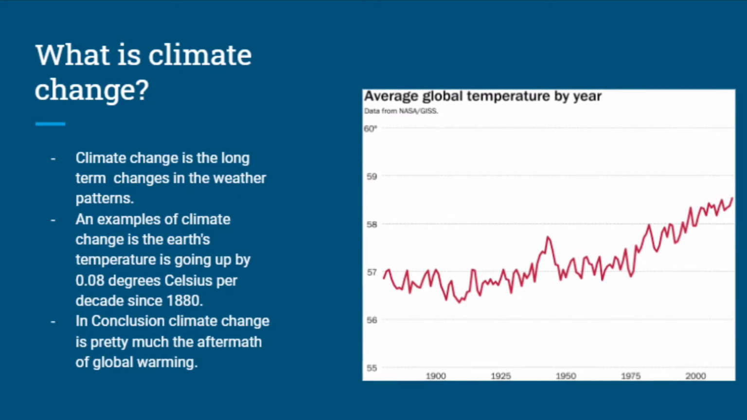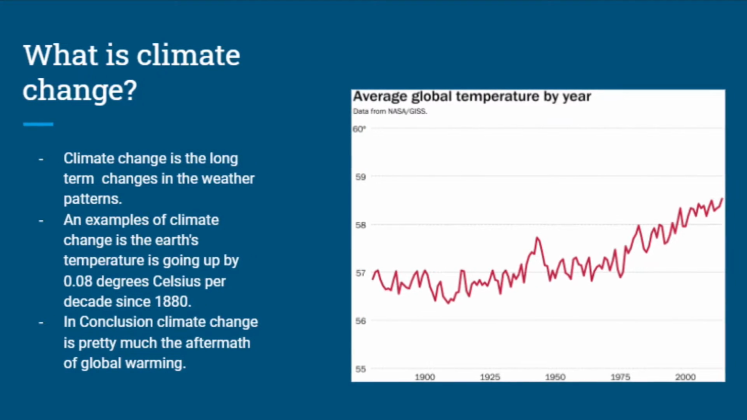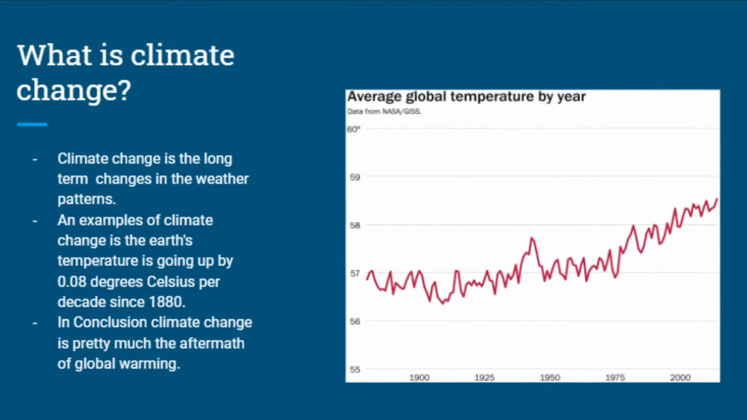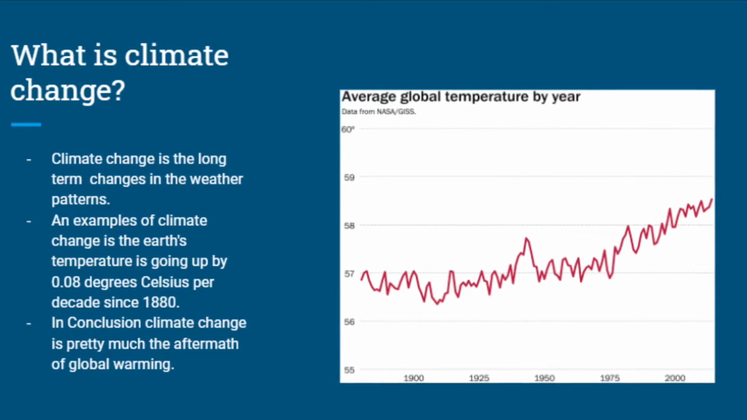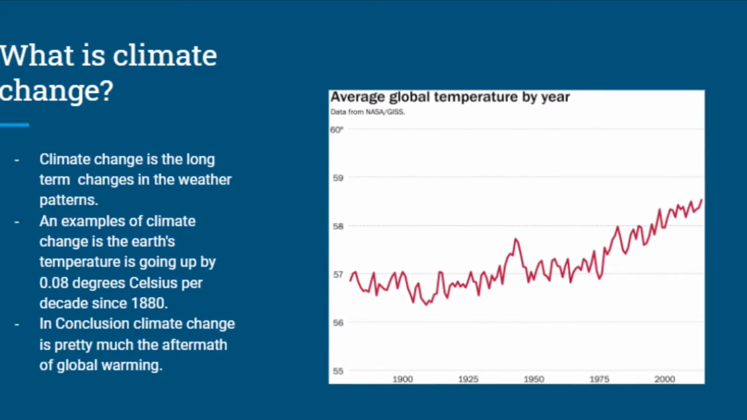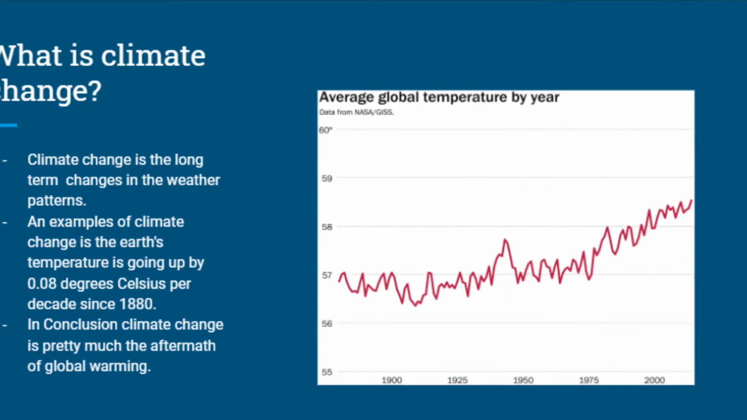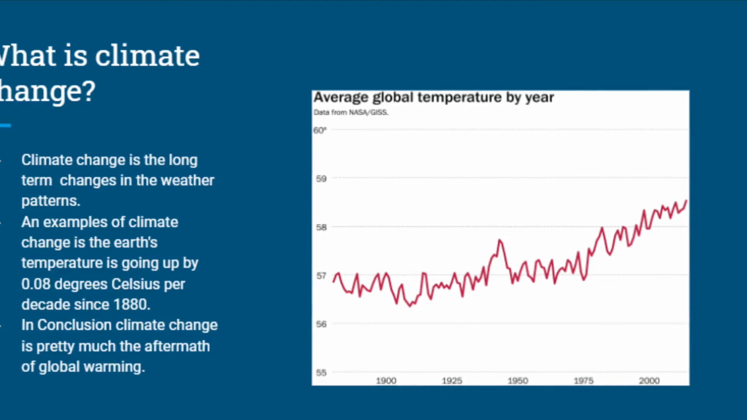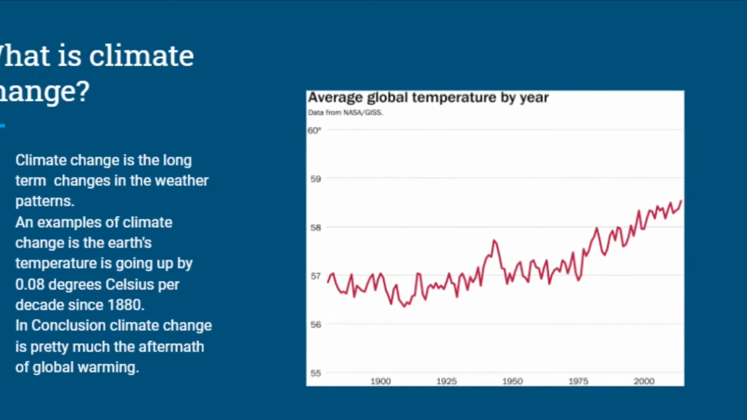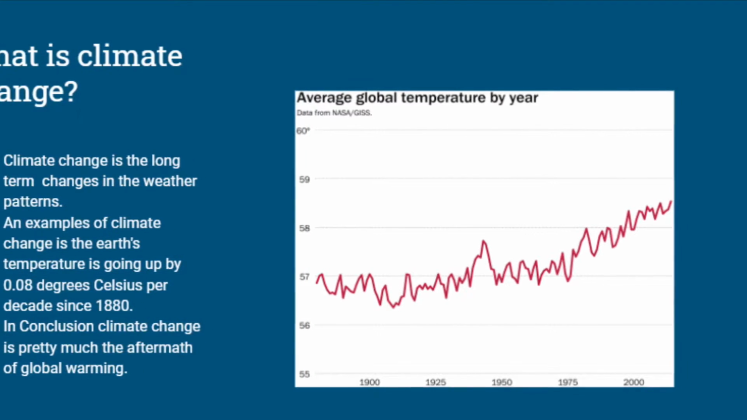So first I want to talk about what is climate change. Climate change is long-term changes in weather patterns. An example of climate change is the Earth's temperature going up by 0.08 degrees Celsius per decade since 1880, and you can see in this chart right here how we map the weather. In conclusion, climate change is pretty much the aftermath of global warming. So what happens after global warming is climate change.